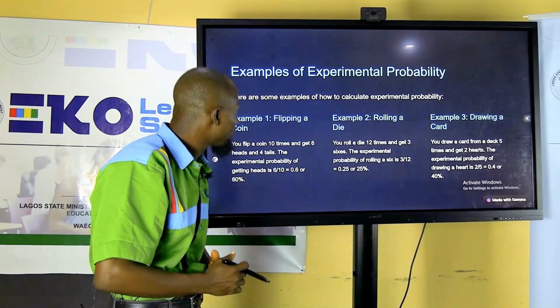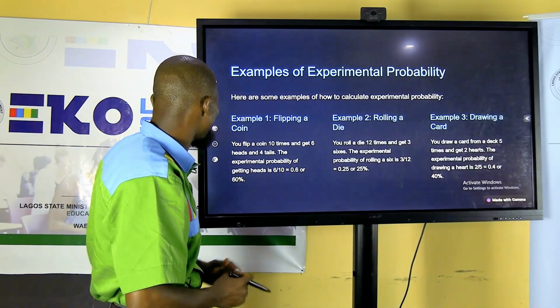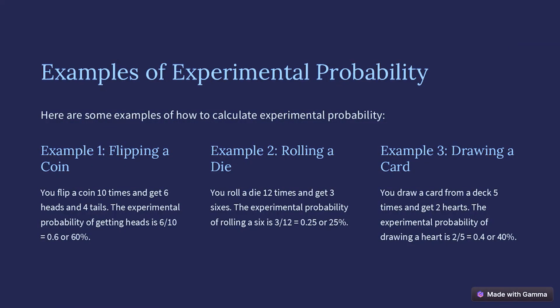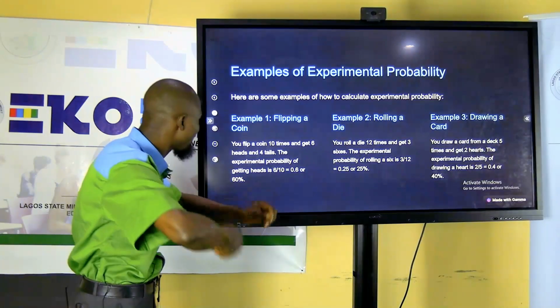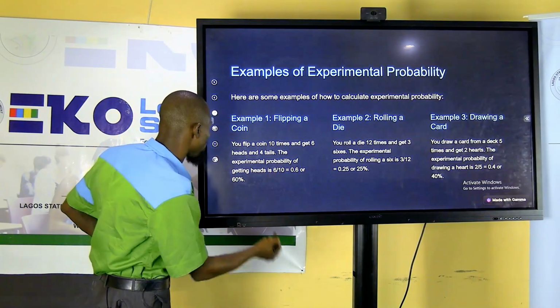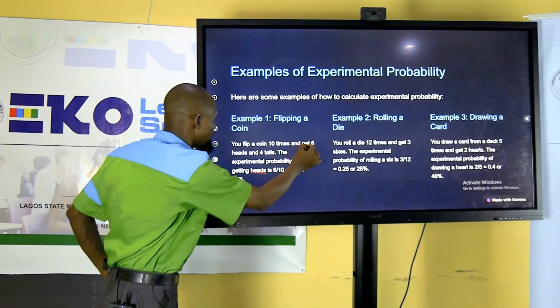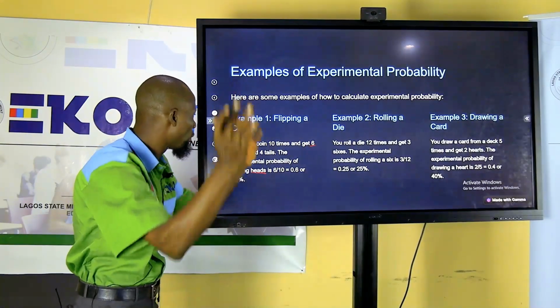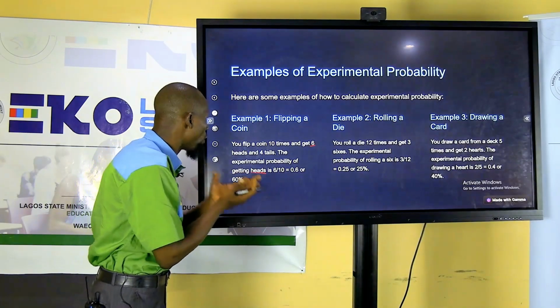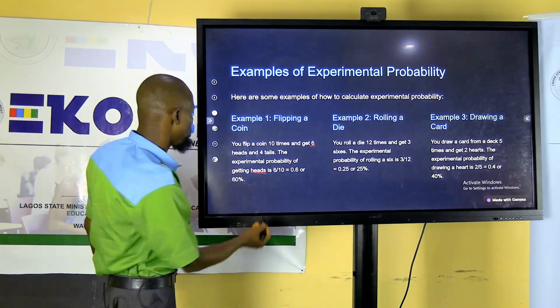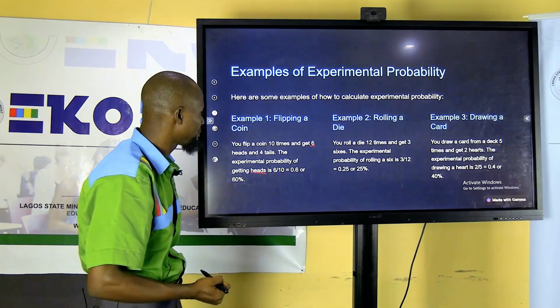Now let's take more examples. You flip a coin 10 times and get 6 heads and 4 tails. The experimental probability of getting heads is what? 6/10, because it was repeated 10 times. And what favors us? The probability of getting heads. So how many heads do we have? 6 heads in the whole of the 10 times that the coin was flipped. So it means 6/10, which is 0.6.